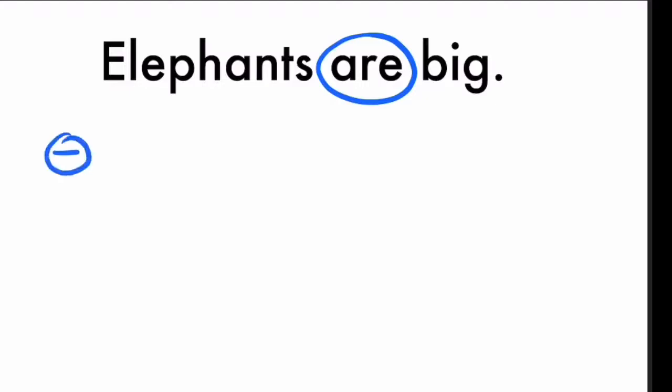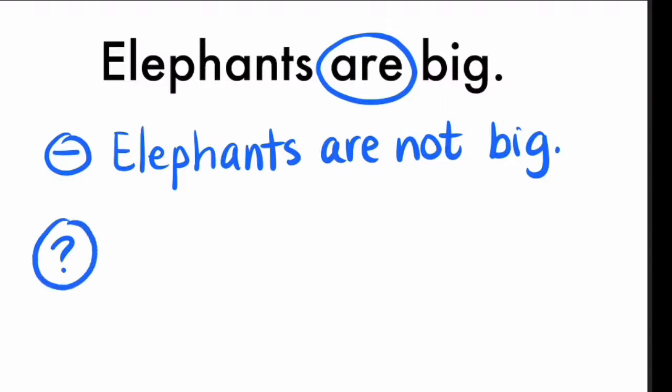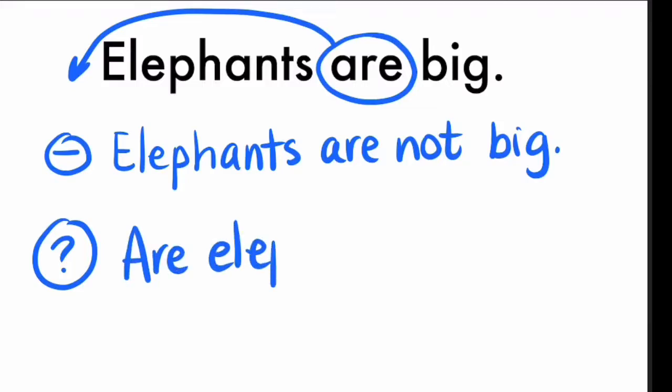To make it negative, are will take a negative particle not, and the negative sentence will be: elephants are not big. To make the question, the strong verb are we'll move to the beginning of the sentence. Here we go. And our question will be: are elephants big? And we will not forget the question mark.